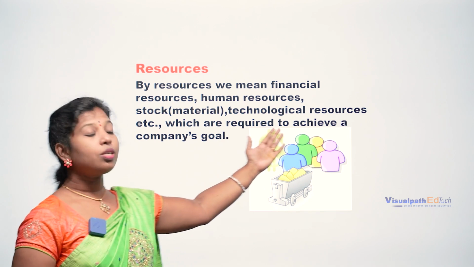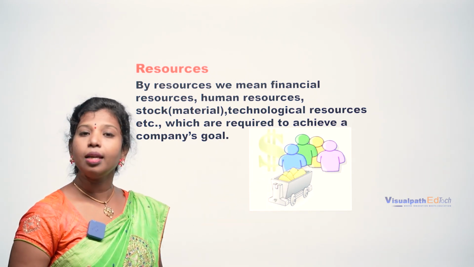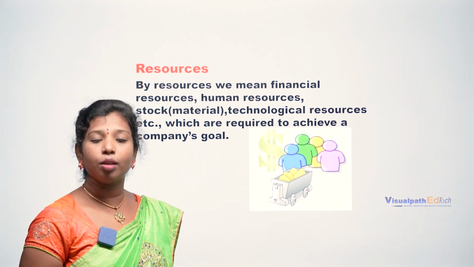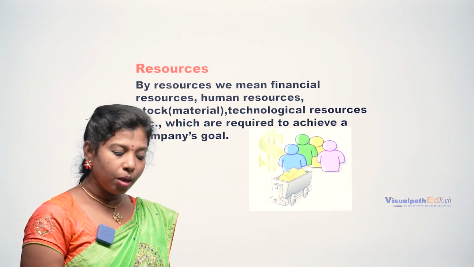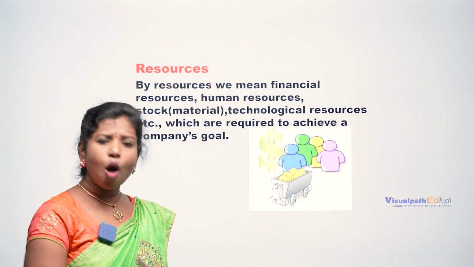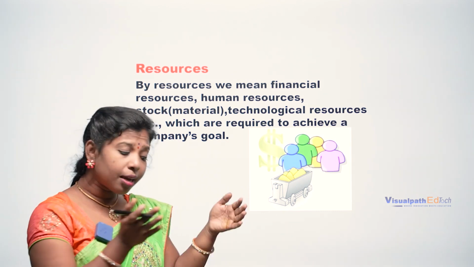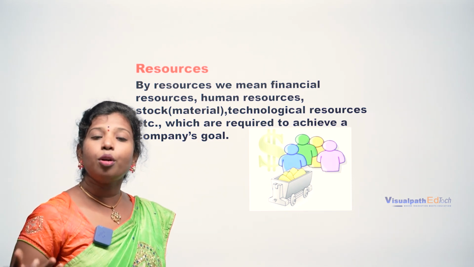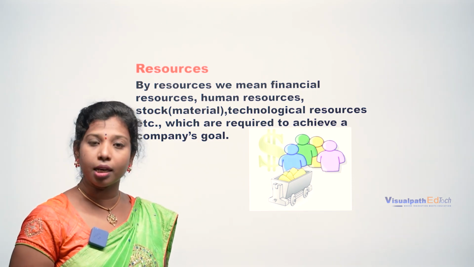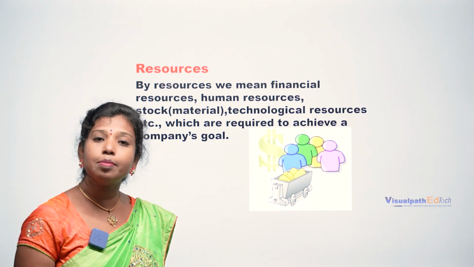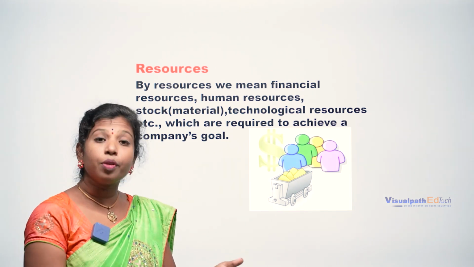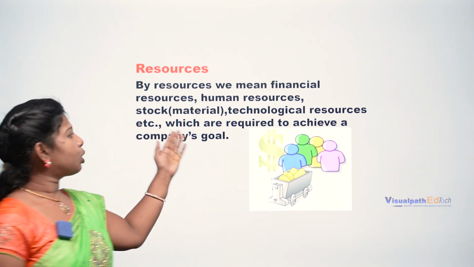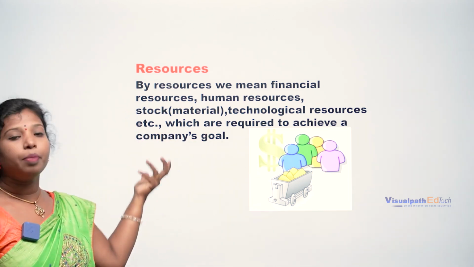And technological resources: because of the changing environment, we are updating our technologies. Now maybe we are using one machinery, but after 5 years we cannot say that I can use the same machinery or equipment, because a lot of changes have been happening in the market. Due to these changes, we have to change our technology, right? These are required to achieve a company's goal.